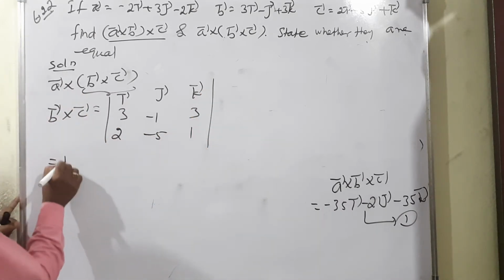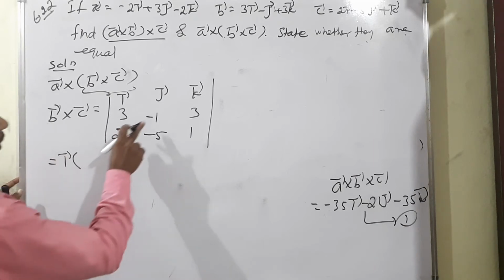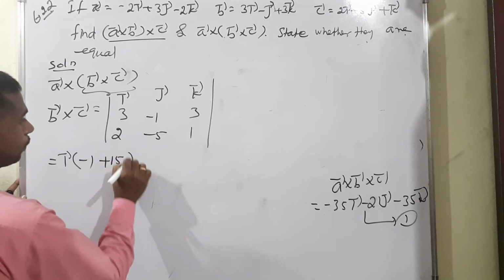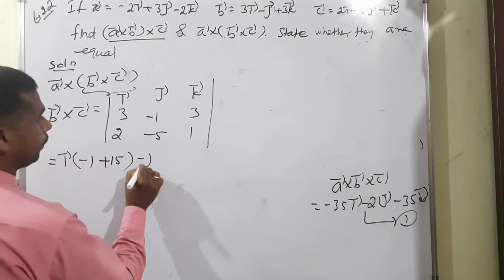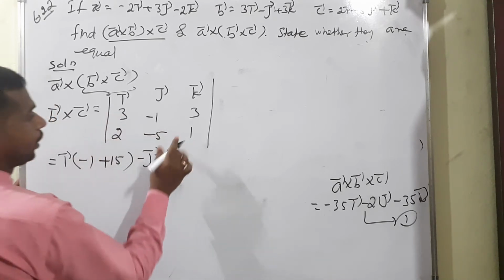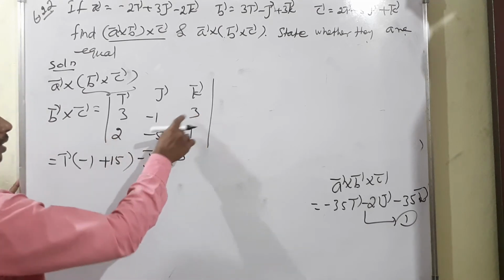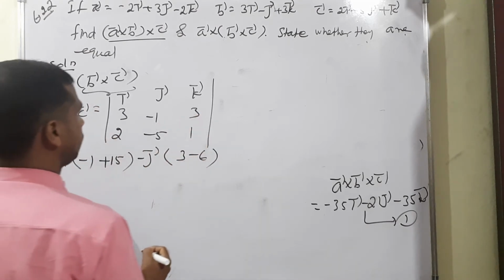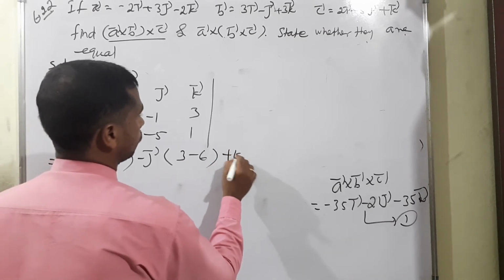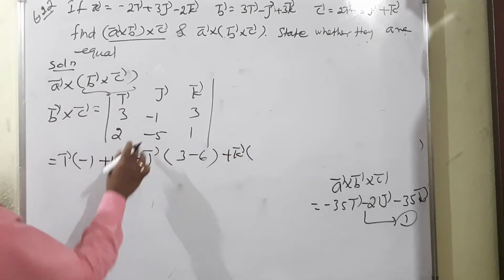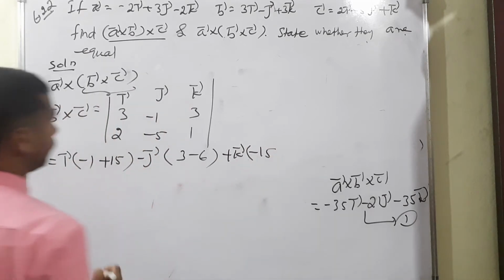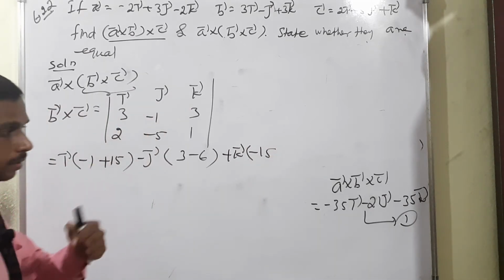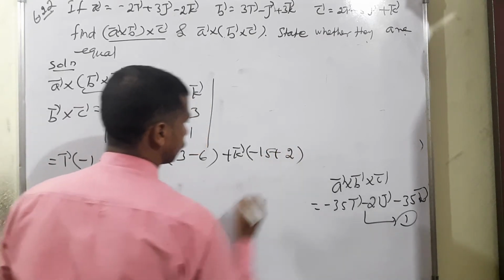Now look at there, I vector into minus 1 into 1 means minus 1, cross multiply means plus 15. Next condition, minus j vector, 3 into 1 means 3, 2 3s are 6, cross multiply minus 6. The next condition, plus k vector means 3 into minus 5, minus 15. 2 into minus 1 means minus 2, cross multiply means extra minus, therefore we can write it positive 2.